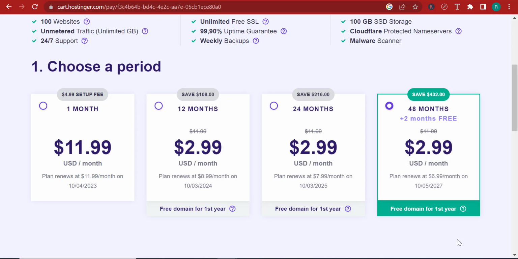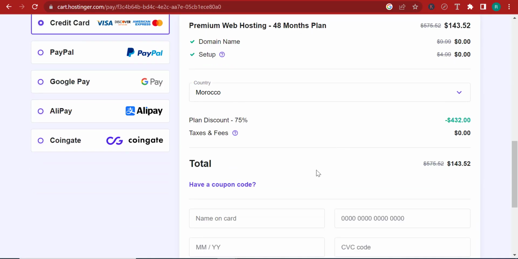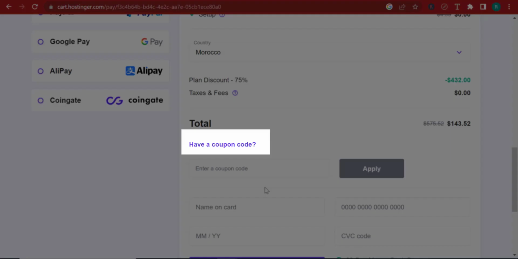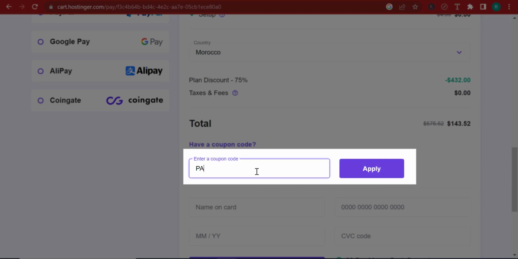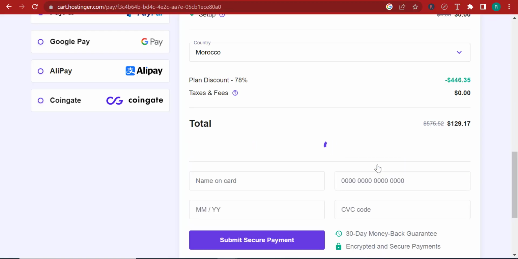All right, so here, let's compare 48 months of hosting with Hostinger, applying my coupon code, with just 12 months of Bluehost. So if I scroll down over here, I'm going to take you and apply the coupon code. And here's where you can apply it. Just click have a coupon code and apply. So if I come in here and apply my coupon code passive income Gen Z, let me just click on apply over here.